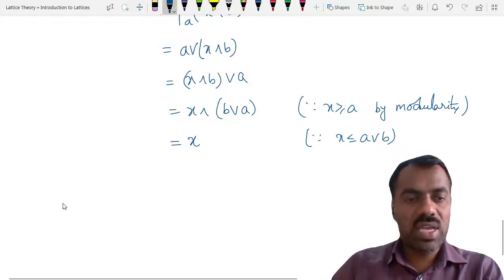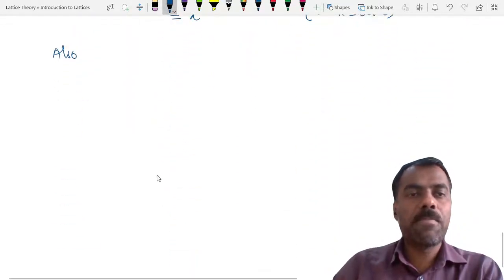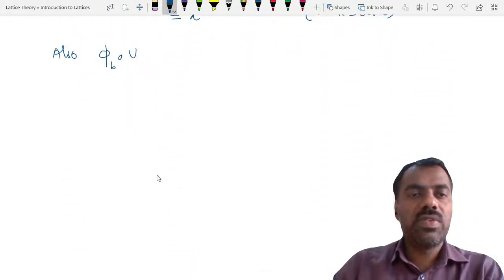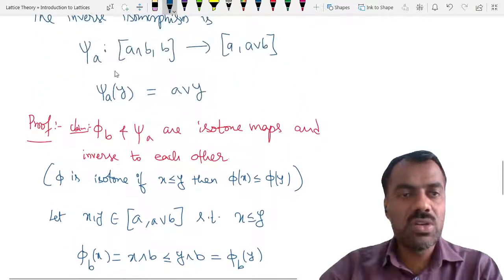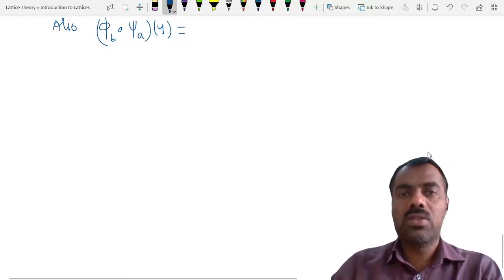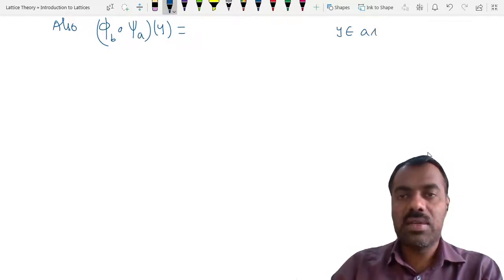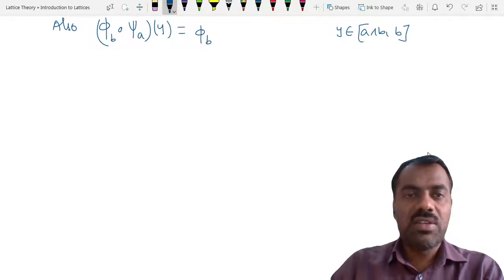Also, you can show it the other way. That means phi b composed with psi a applied on any y. This time y belongs to the interval from a meet b to b. So here y is between a meet b and b. By definition, psi a of y is a join y, and we apply phi b to it.